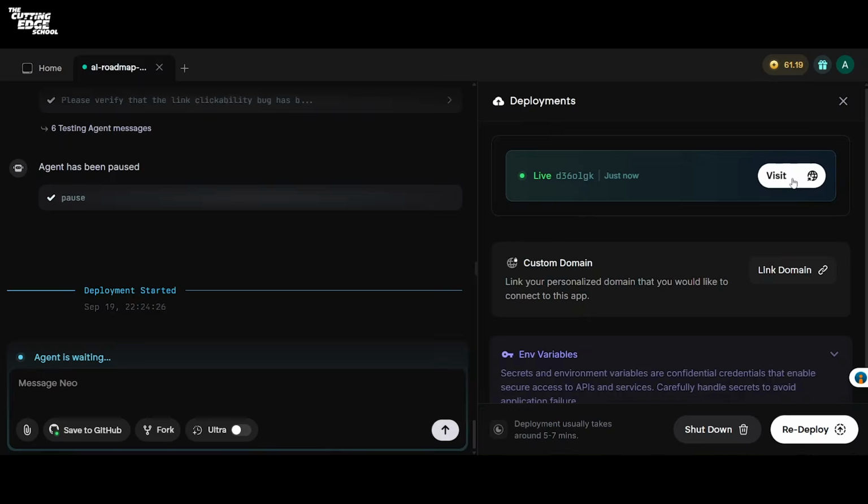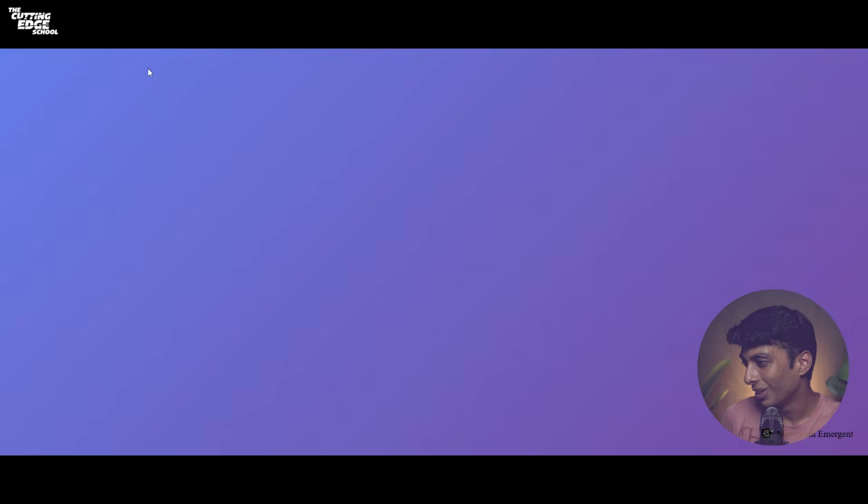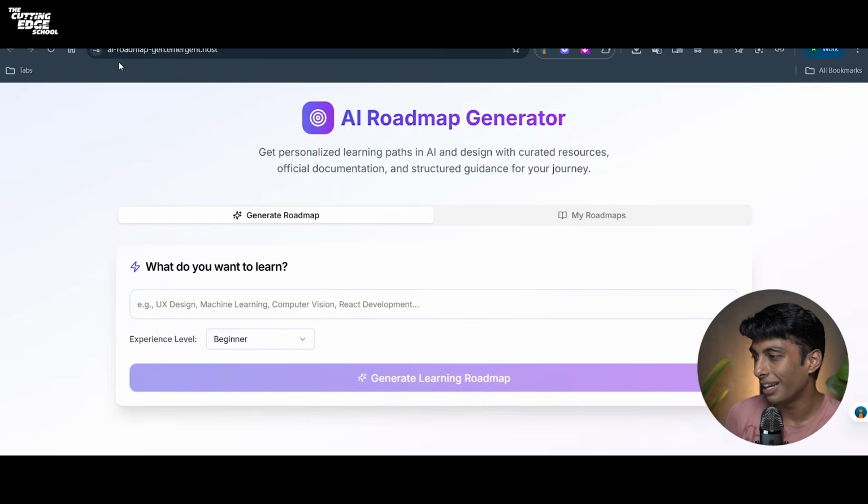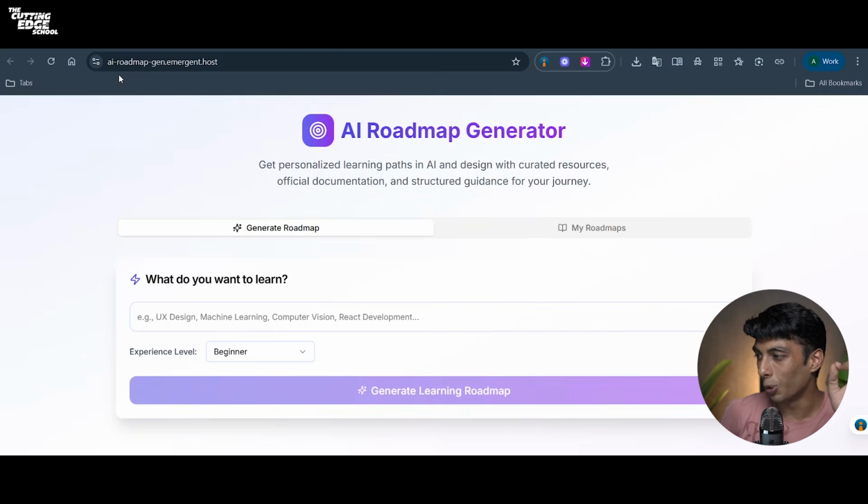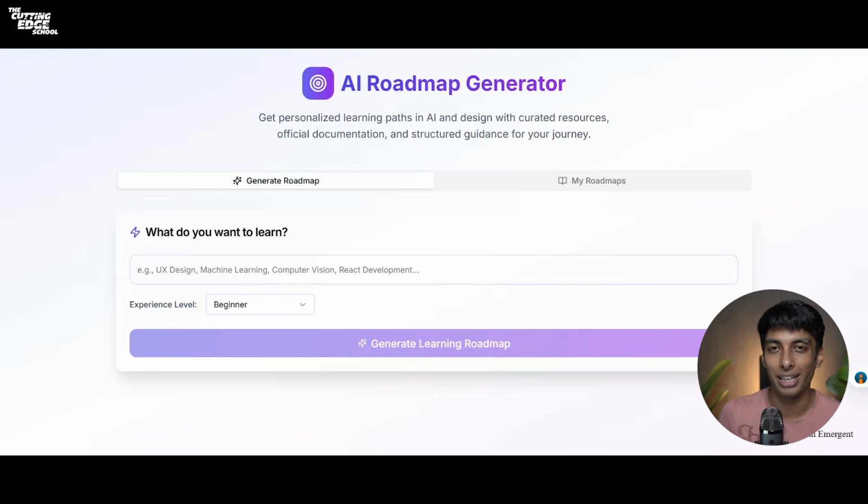If I click on this visit option, you can see that I have a URL called AI roadmap gen.emergent.host. It's hosted on Emergent's platform. If I connect it to my custom domain, it will be called aigenerator.com or aigenerator.ai, and it works perfectly fine.